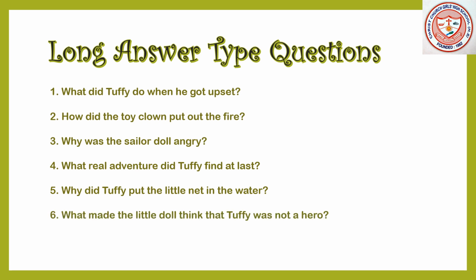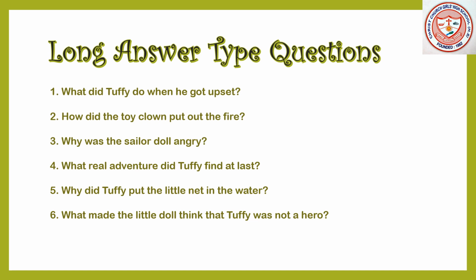Question number 6. What made the little doll think that Tuffy was not a hero? In this story, we have seen that Tuffy wanted to save the little doll from drowning in the water. Tuffy found adventure in it, but the doll was upset.